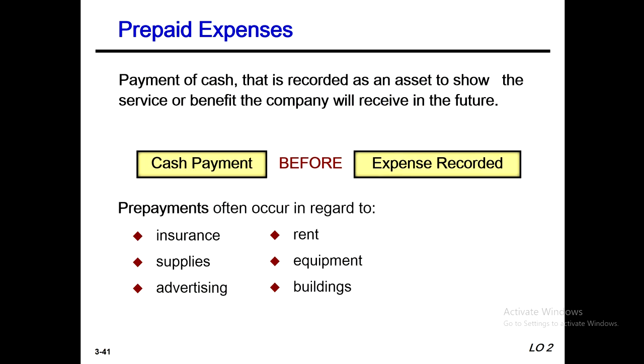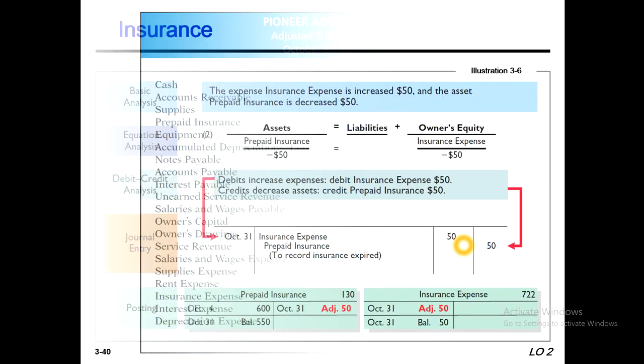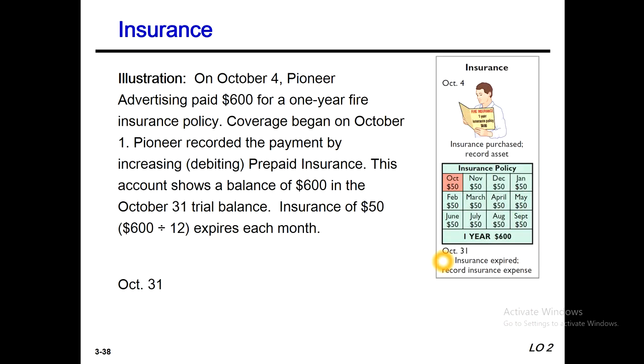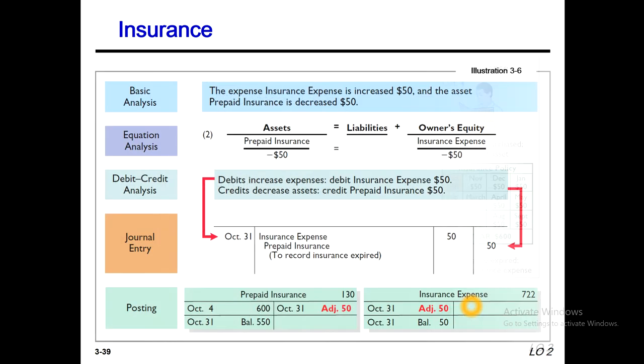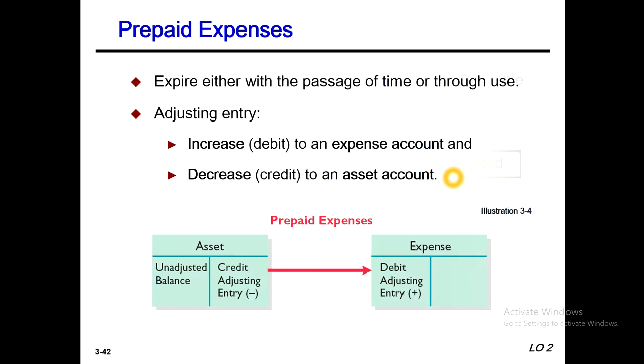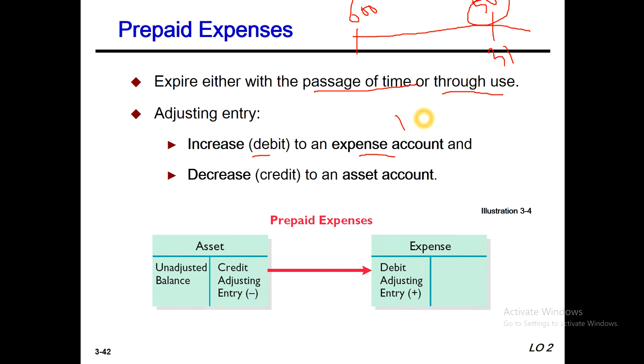Suppose in our previous example, please look here. This is insurance expense debit and prepaid insurance credit. So according to this example, we just increase debit expenses. That means insurance expense debit, and decrease credit on the asset account. That means here prepaid insurance is an asset, so the asset will be decreased. So prepaid insurance will be credit here.